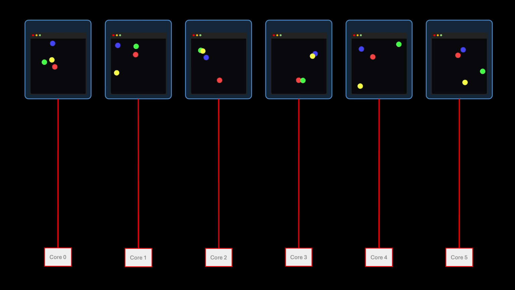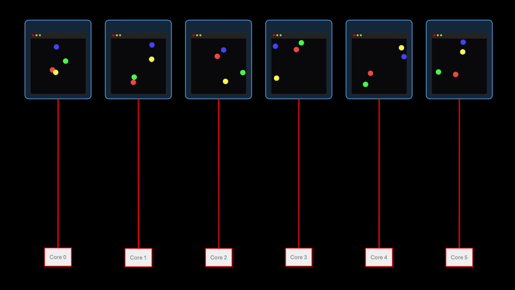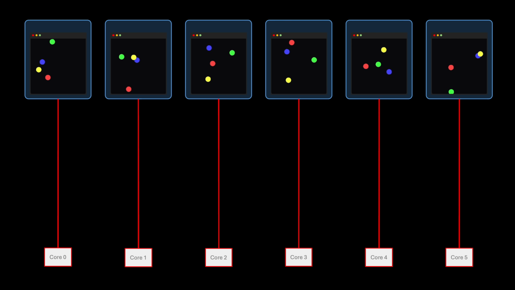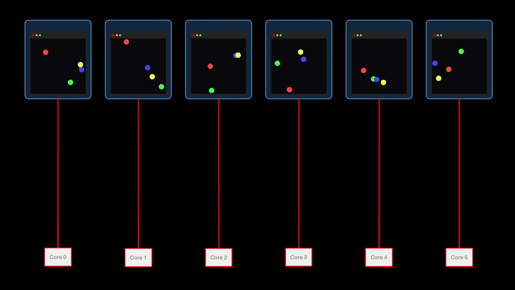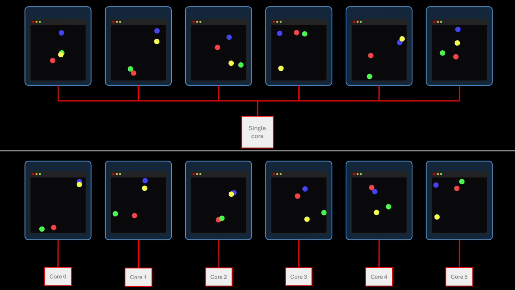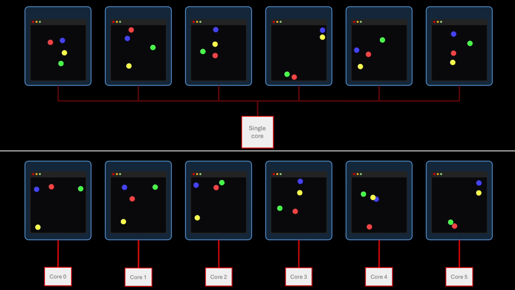If a system has multiple CPU cores, concurrency can be taken one step further by assigning different tasks to different cores. At that point, multitasking is no longer an illusion. It's true simultaneous execution. Both approaches fall under concurrency, but only the latter is parallelism.